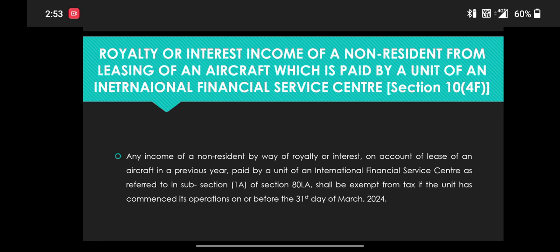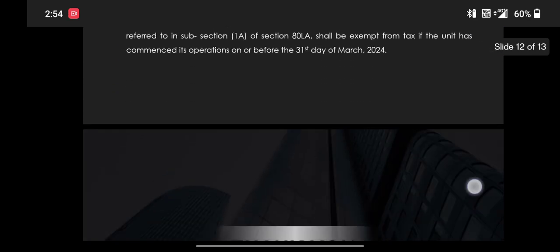Any income of a non-resident by way of royalty or interest on account of lease of an aircraft in a previous year paid by a unit of an international financial service center, as referred to in sub-section 1A of section 80LA, shall be exempt from tax if the unit has commenced its operations on or before 31st March 2024. Thank you, friends.